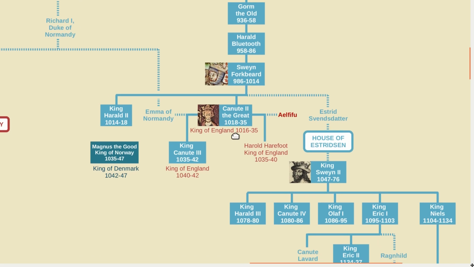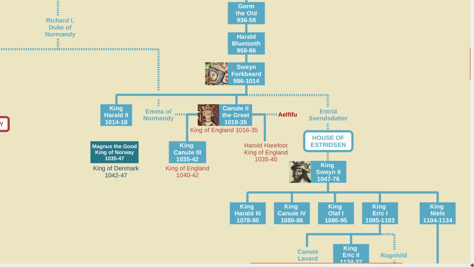When he died, his eldest son, Harthacnut, or Canute III, became king of Denmark, and his younger son, Harold Harefoot, became king of England. But when the younger son died, Canute III became king of both Denmark and England. By the time Canute III died, there were no living male line descendants from the House of Gorm.